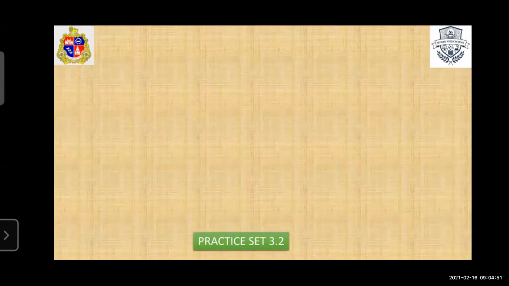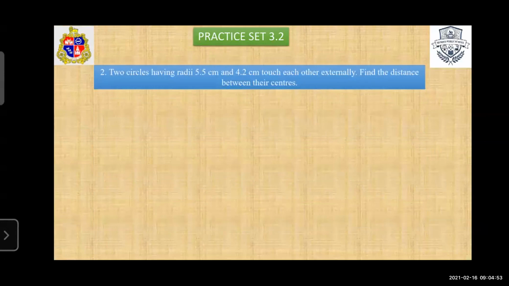Now next, question number 2. Two circles having radius 5.5 centimeter and 4.2 centimeter touch each other, yes, externally. So in this question, the word is externally. Find the distance between their centers. Simply, first we draw the figure.